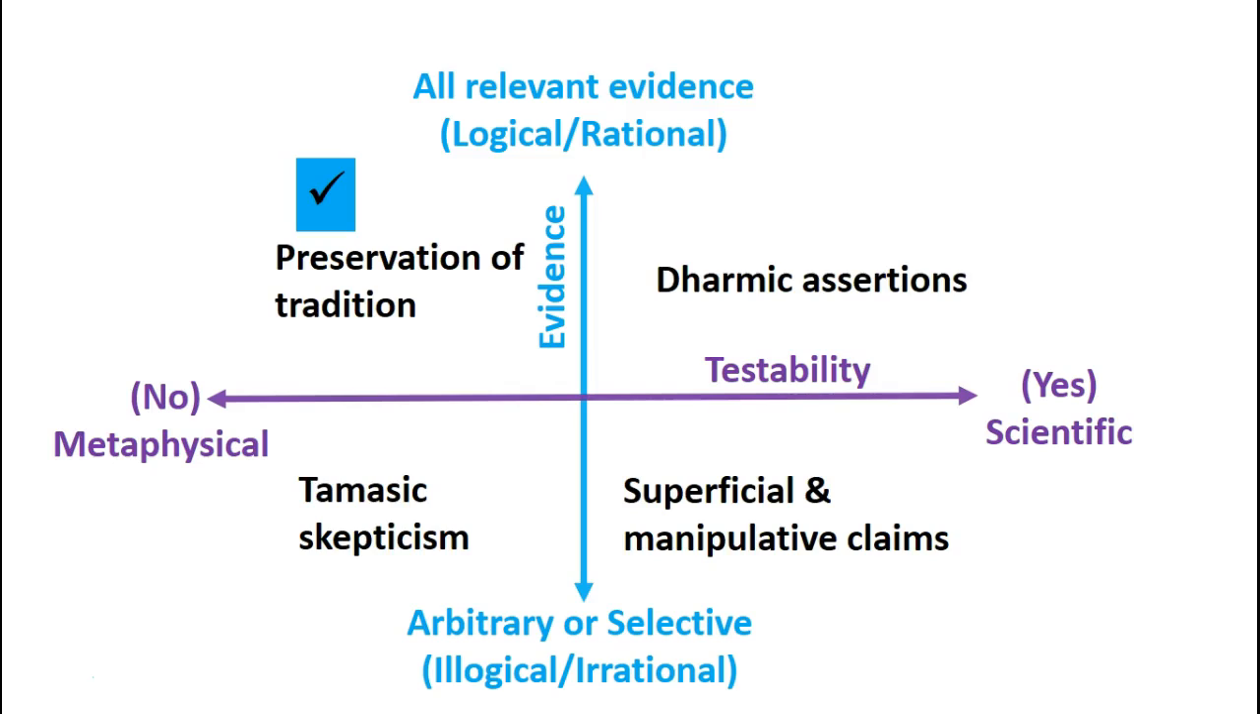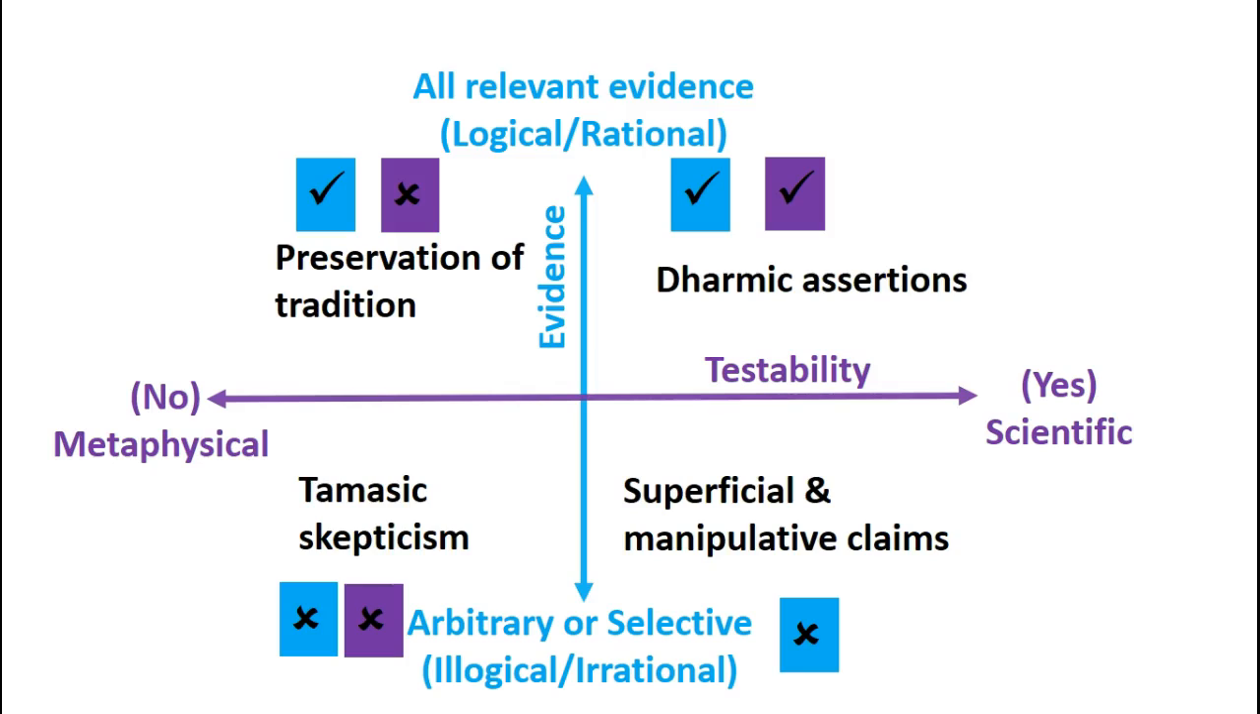When it comes to the usage of all relevant evidence, the preservation of tradition passes with qualifying marks. It's good because it's looking at all the relevant evidence. Dharmic assertions does the same, tamasic skepticism doesn't do that, and neither do superficial and manipulative claims. Let's do the same thing for testability. Preservation of tradition is not interested in testability. Dharmic assertion is, tamasic skepticism is not, and superficial and manipulative claims is.